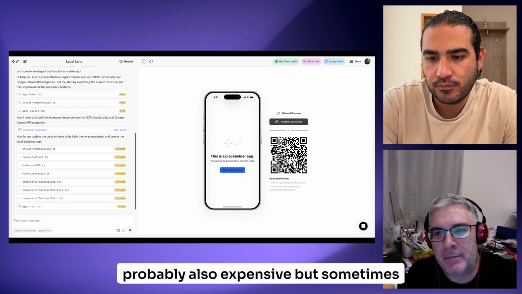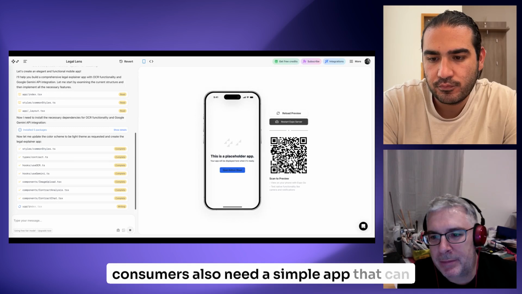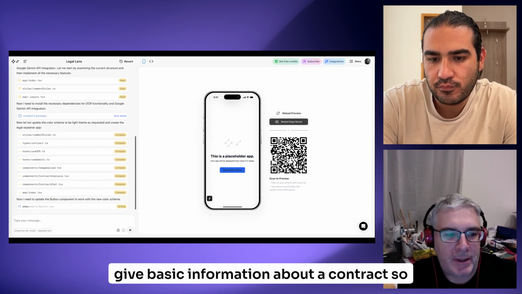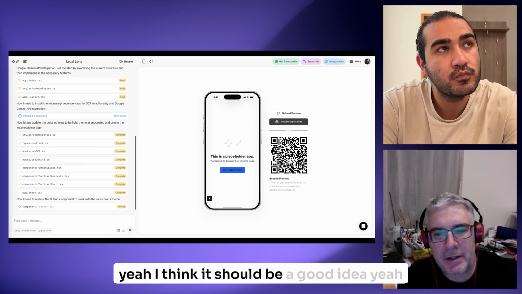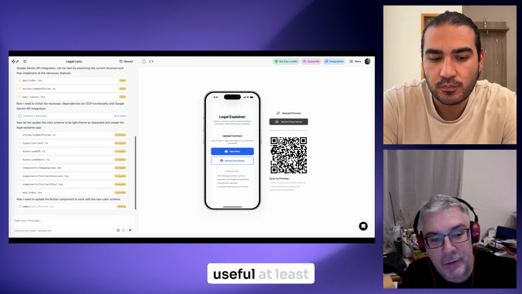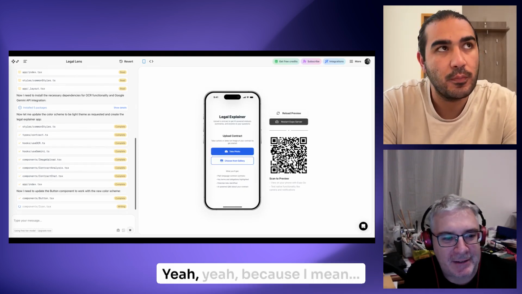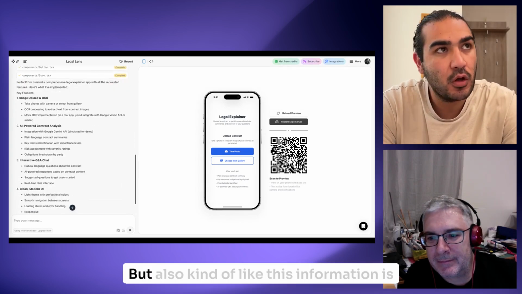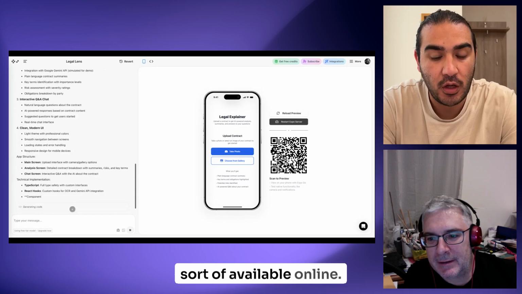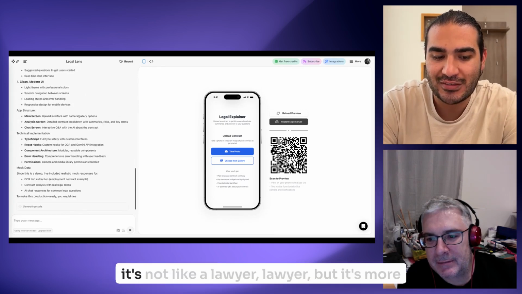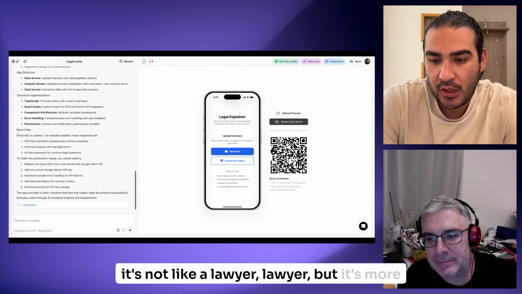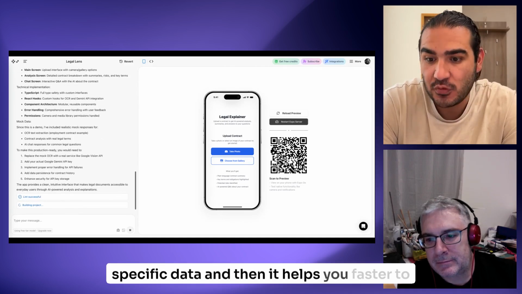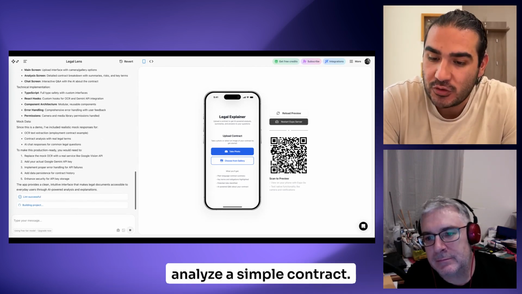But sometimes consumers also need a simple app that can give basic information about a contract. So I think it should be a good idea. Useful at least. I guess it depends. This information is also available online, so it's not like a lawyer, but more a platform which has access to the specific data, and it helps you analyze a simple contract faster.